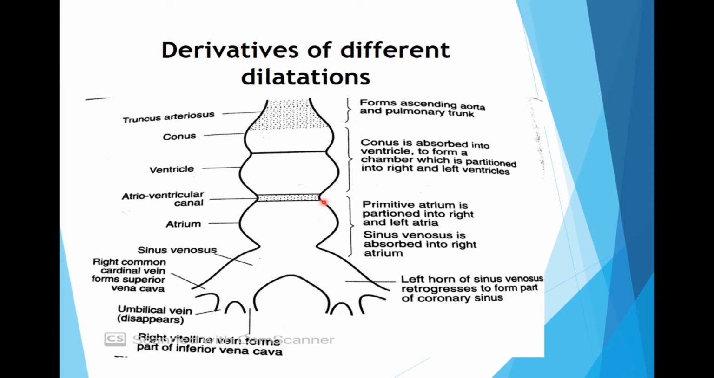Now various derivatives are there from different divisions. So the arterial end has truncus arteriosus, then conus, then primitive ventricle, atrioventricular canal, atrium and the sinus venosus. The right and left horns open into the atrium initially. Later on the sinus venosus gets absorbed into the right atrium.